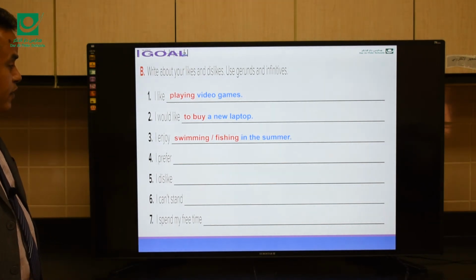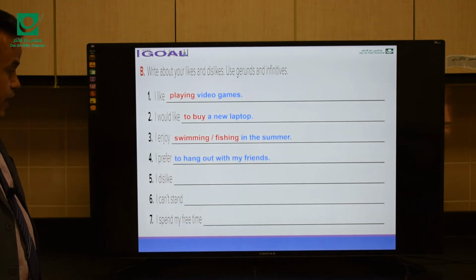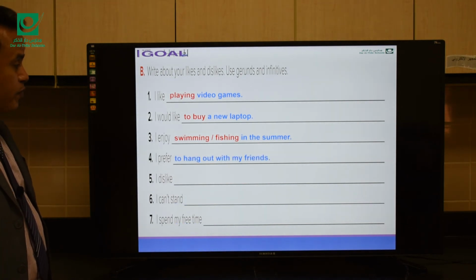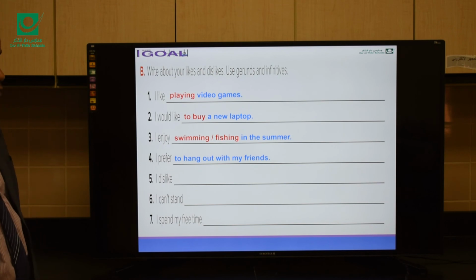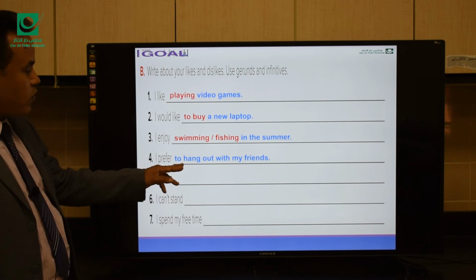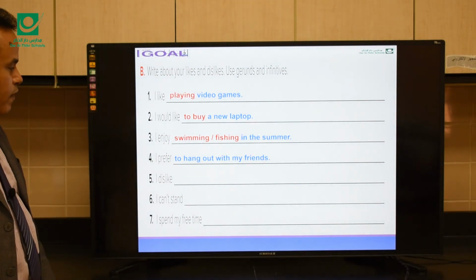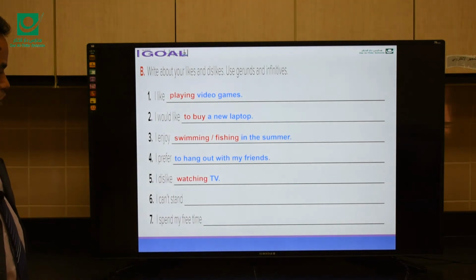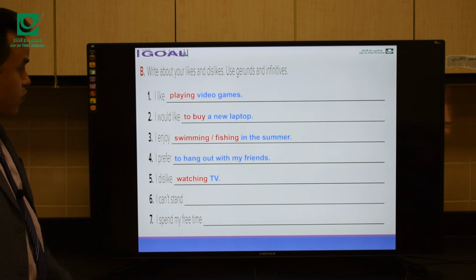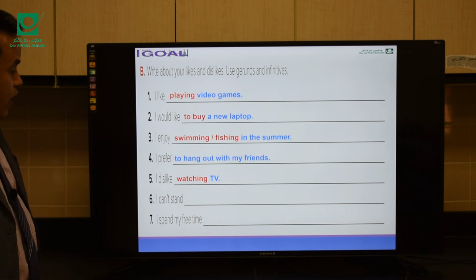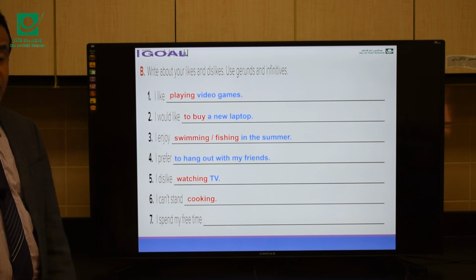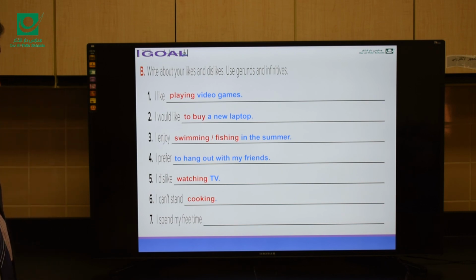I prefer, after prefer, exactly. I prefer to hang out with my friends. After prefer, we use infinitive. I dislike, for example, watching TV. I dislike watching TV. I can't stand cooking, for example, which means I hate cooking very much. I spend my free time reading books. I spend my free time reading books.